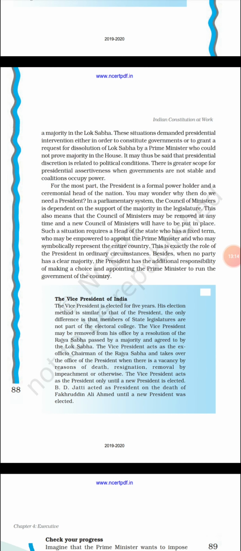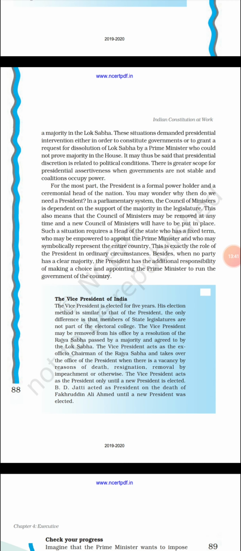You just have to remember the President's four points. First, the President has the right to be informed by the Prime Minister and the Council of Ministers. So if they are taking any decision, they have to inform the President. Without informing the President, they cannot decide anything.